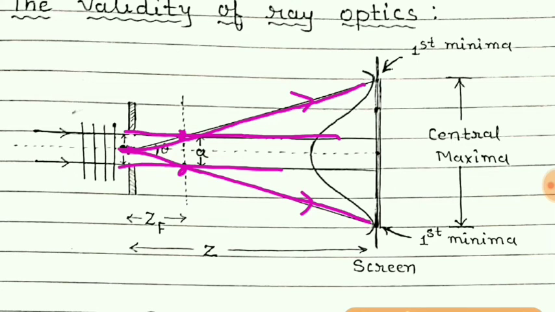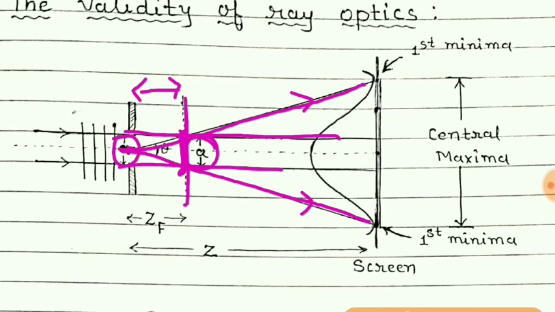So up to this much distance from the slit, we get a bright region on the screen which is equal to the width of the slit.